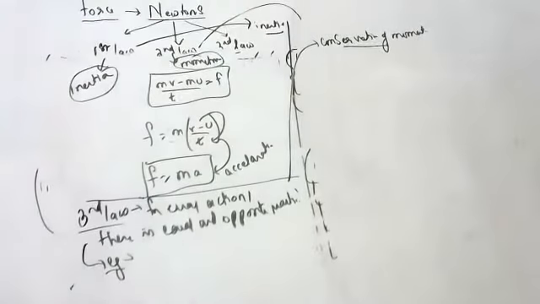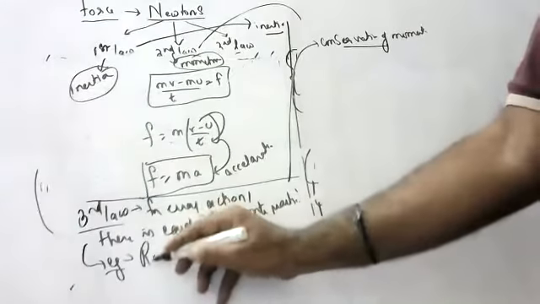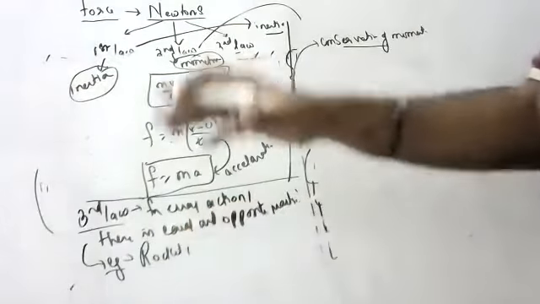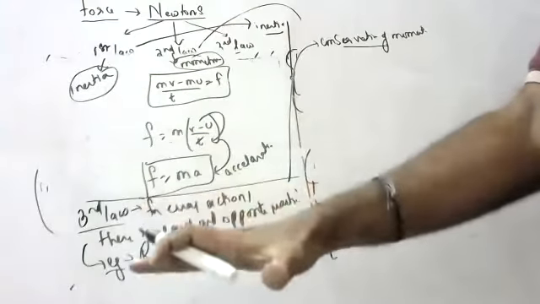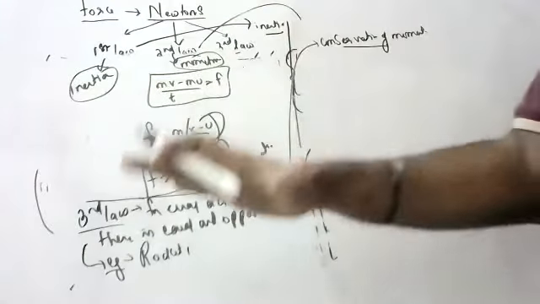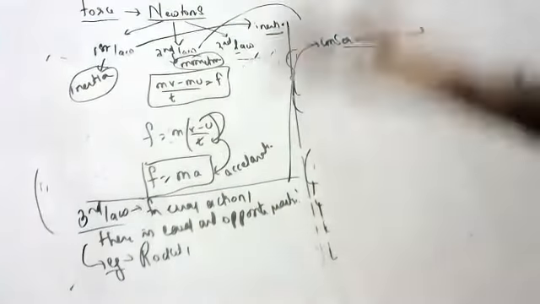Anyone? Examples, sir: bouncing of a ball, gun, walking, recoil of a gun. One example is a rocket going up. When you put fire down, the rocket goes up. Fire is action. Rocket going up is reaction.